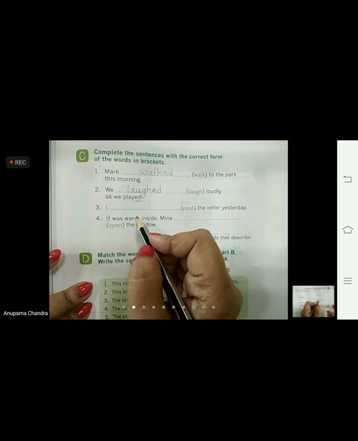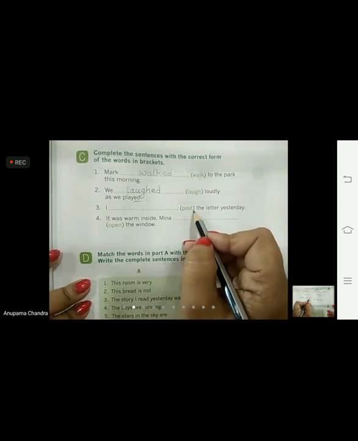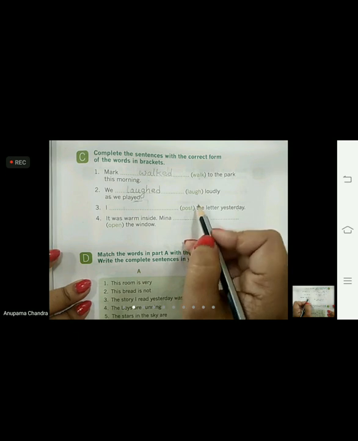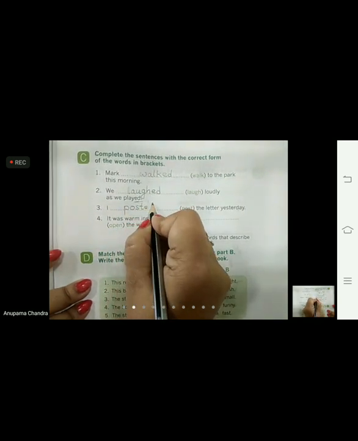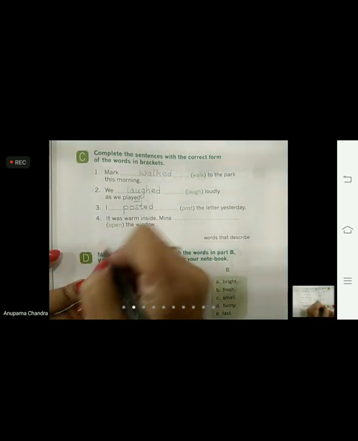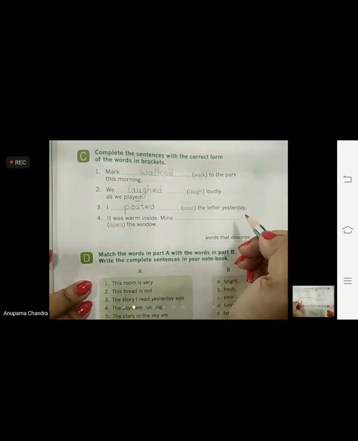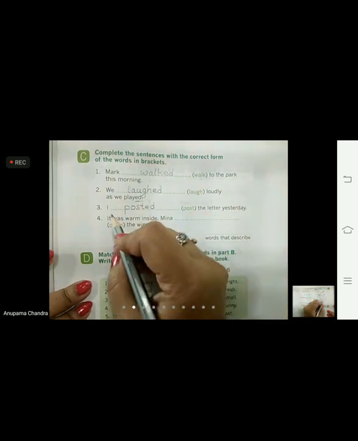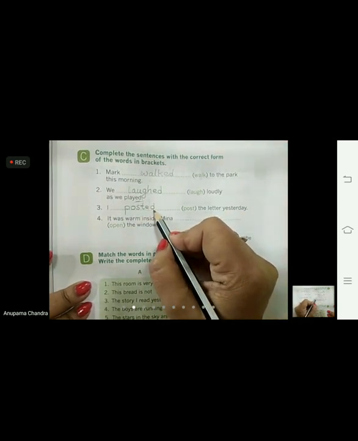Come to the third one. I dash the letter yesterday. What is given in the bracket? P-O-S-T, post. To make the past tense of this word, we are going to add ED and write here P-O-S-T-E-D, posted. I posted the letter yesterday. Yesterday, the day which is already gone. I posted the letter yesterday. So we have added ED to the word to make the past tense form.